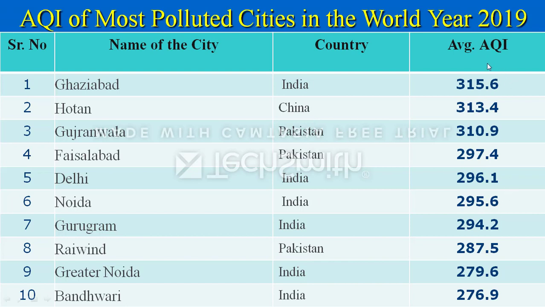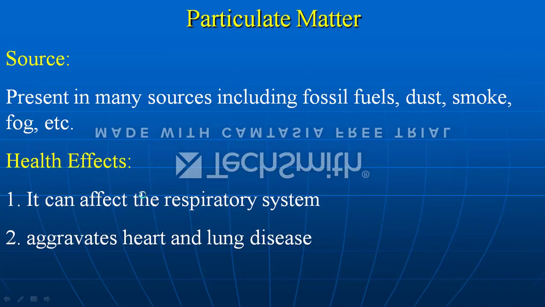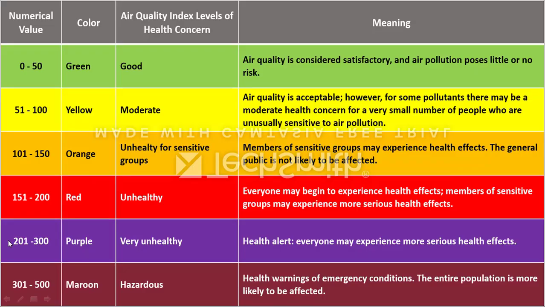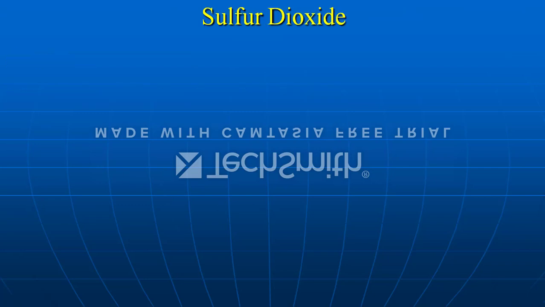Again we will go with the average AQI. Here you can see all the data is about 200. So we will go back to the slide where we discussed 200 and above. See this purple, very unhealthy, health alert, everyone may experience more serious health effects, which means all the 10 cities are in the purple zone. What we had discussed, 0 to 150 is okay, meaning we can live in a better manner, but this is quite dangerous.